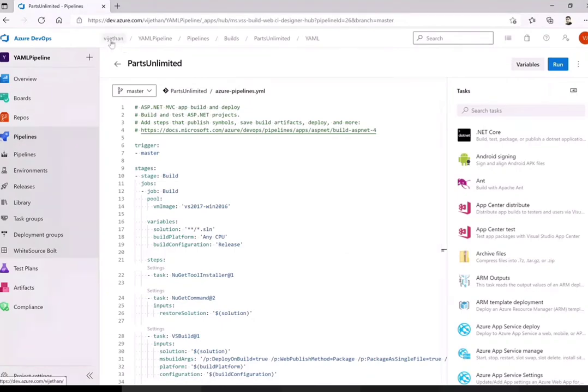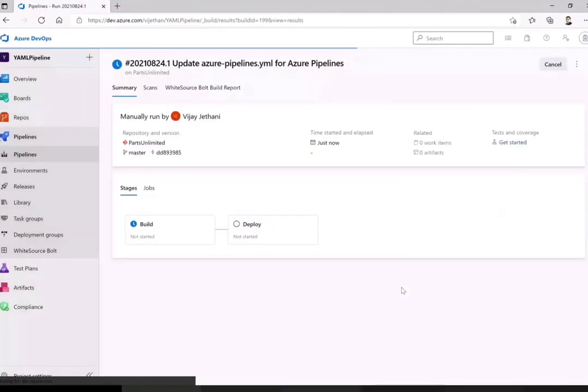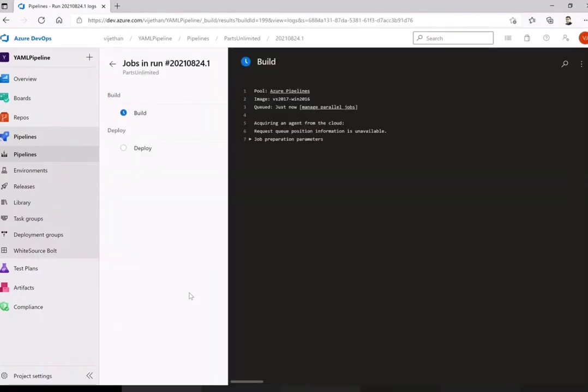And coming back, if you are completely new, let me run this as well. By the time it completes, you will be able to make out. I can show you the classic pipeline, how you can convert that to a YAML pipeline. So let me run this on master as well. And now I have two stages. Previously, I just had one stage because I just wanted the build part of it, not the deploy part of it. The look and feel is exactly the same. There is no difference.